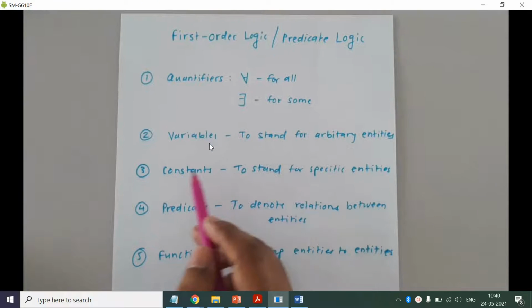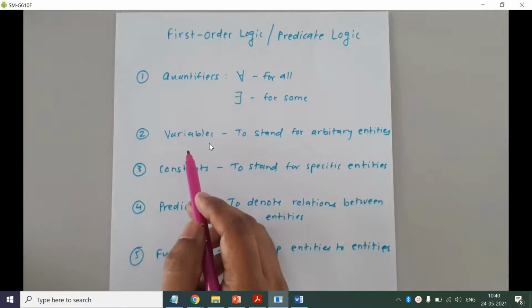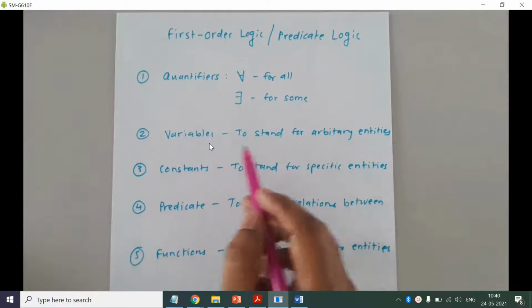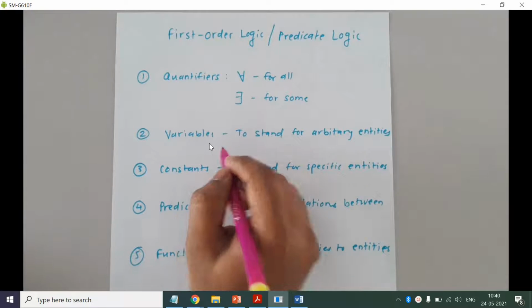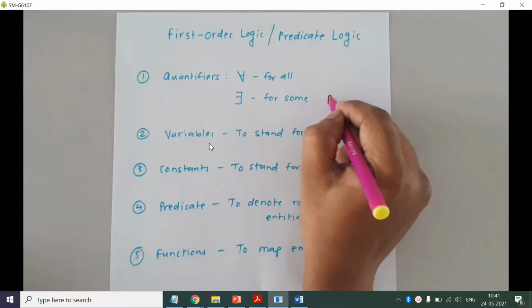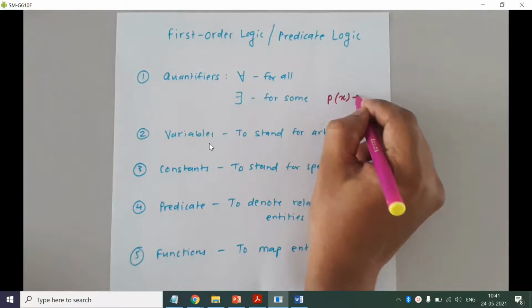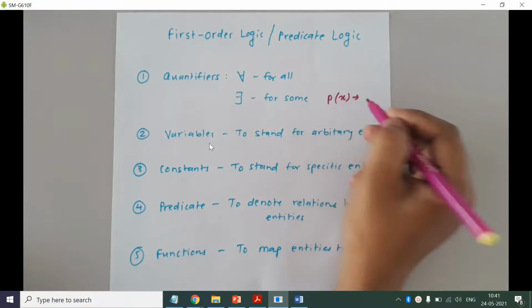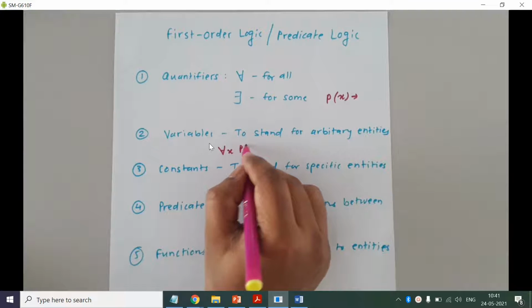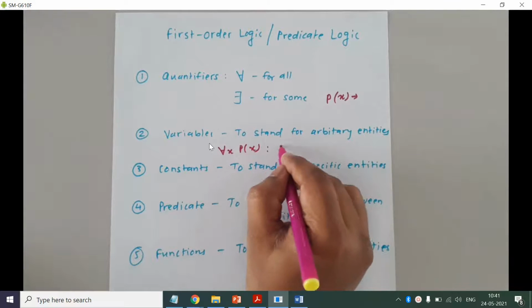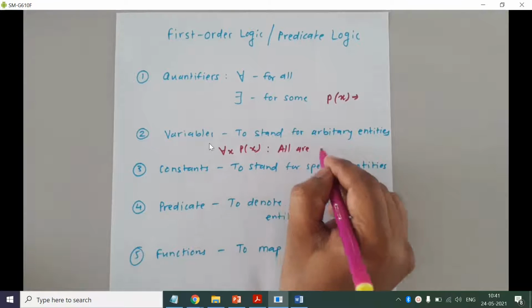Okay, and then we have variables. Now variables are used to stand for arbitrary entities. So consider a sentence. We have seen a predicate called P of X. It represents X is a politician. So if I write like this, for all X, P of X, this sentence is all are politicians.